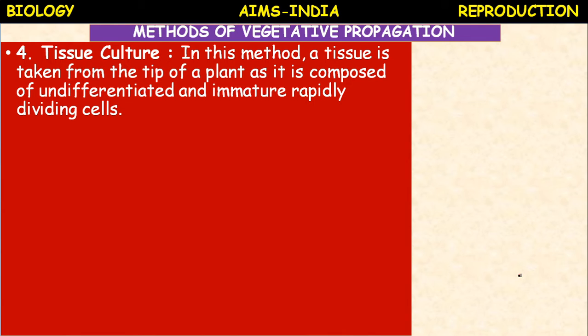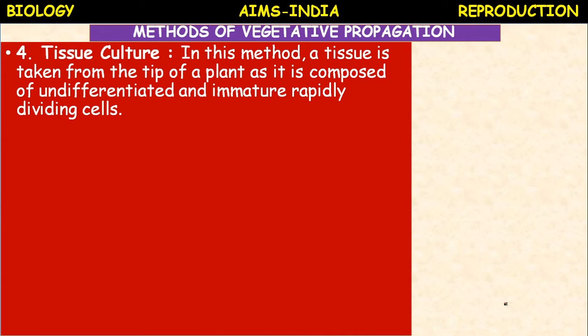Actually, this is not vegetative propagation. We can call it micropropagation or tissue culture. In this method, or we can say technique, a tissue is taken from the tip of the plant as it is composed of undifferentiated and immature, rapidly dividing cells. Those cells are also called totipotent cells.